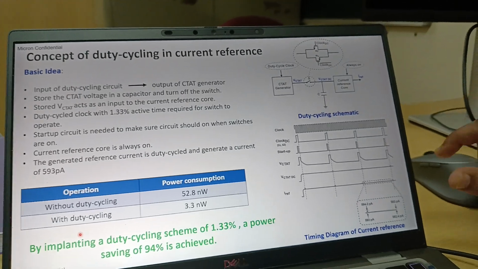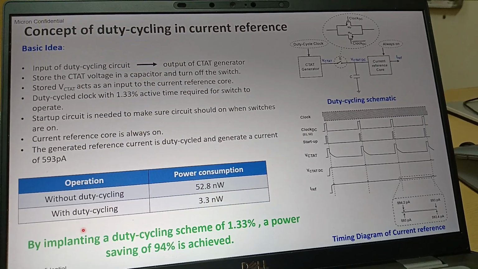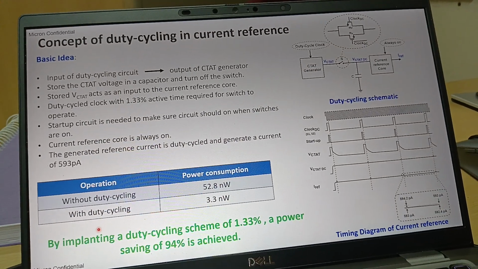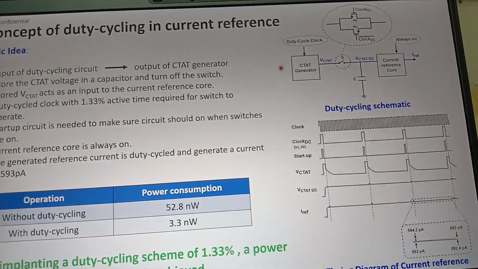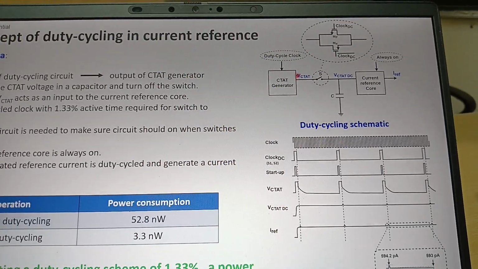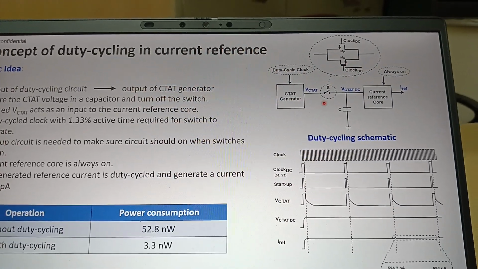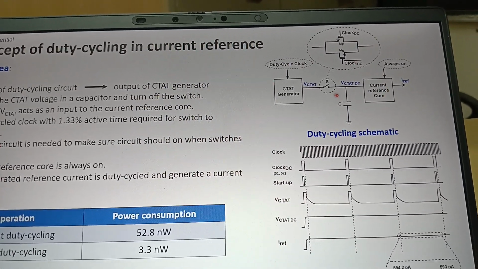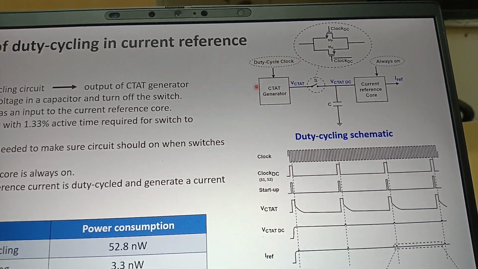Here in this paper, in this work, we also put one more technique, that is the duty cycling technique. Why are we using the duty cycling technique? As we are claiming this circuit is an ultra low power circuit, we want to save some amount of power also. What we observed is that the circuit that is generating the seed voltage is not always needed, right? Once we are able to get the seed voltage, if we are able to store that seed voltage in this capacitor, then we are good to turn off this switch, so that we don't need this seed generator always. With the help of this technique, we are able to reduce the power that is consumed by the seed voltage generation throughout the circuit.